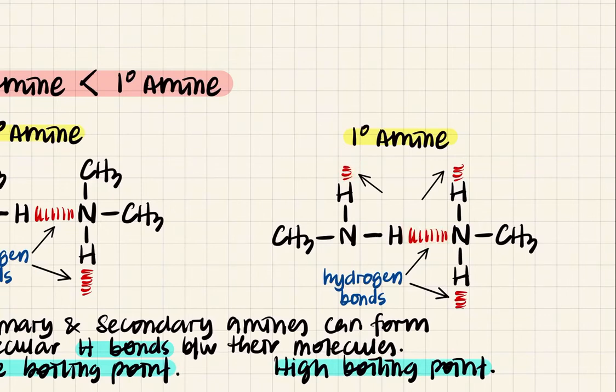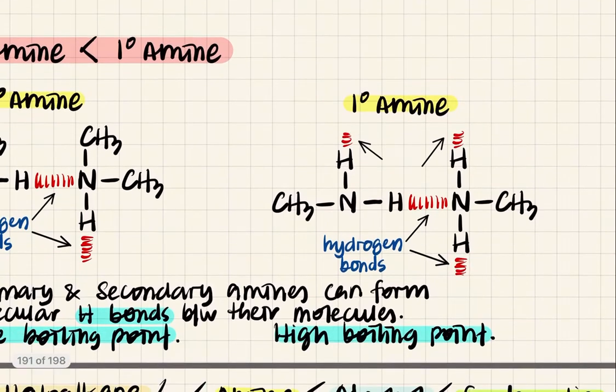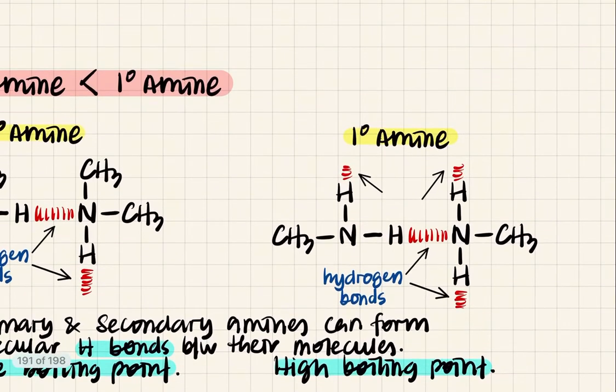Okay, so here also you have two hydrogens, so it can form two more hydrogen bonds. So basically primary amine can form a lot of hydrogen bonds. So more energy is required to break those hydrogen bonds between your amine molecules.